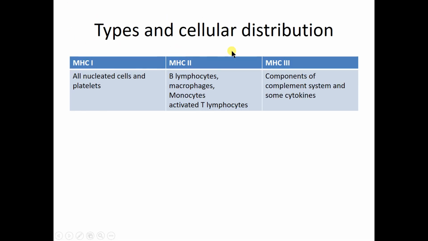Now, what are the types and cellular distribution of the MHC molecules? There are basically three types of MHC molecule, that is our body's self antigen molecules, which are synthesized by different types of cells of our body. MHC1 molecules are present in all nucleated cells of our body and also in platelets. Then MHC2 molecules are present mainly in the cells associated with the immune response, like B lymphocytes, activated T lymphocytes, macrophages, and also dendritic cells.